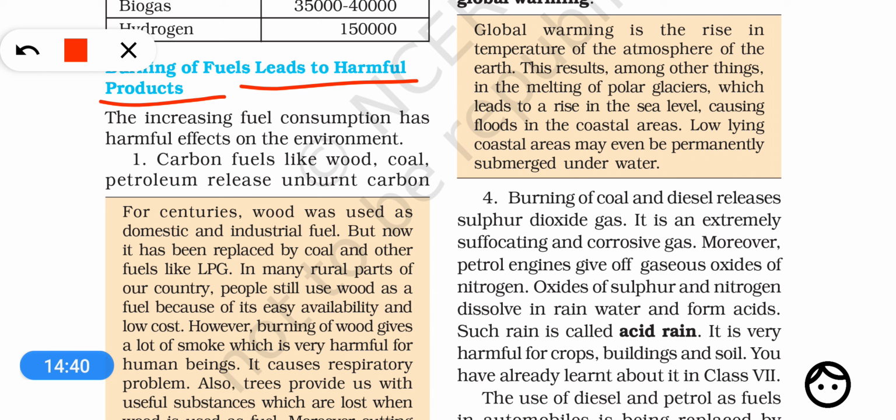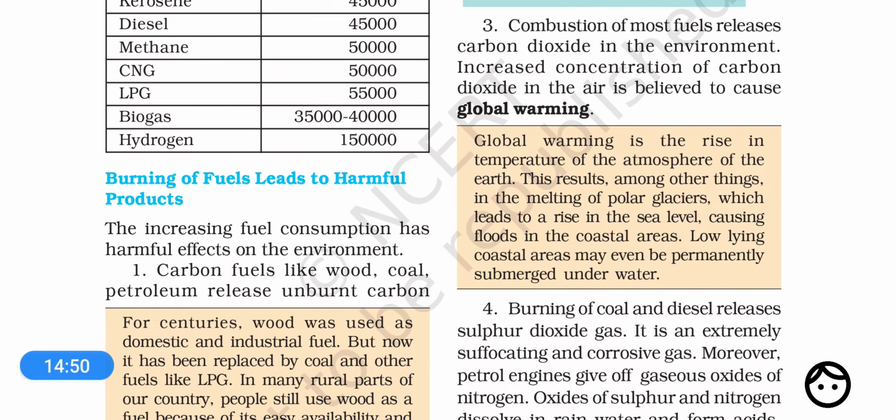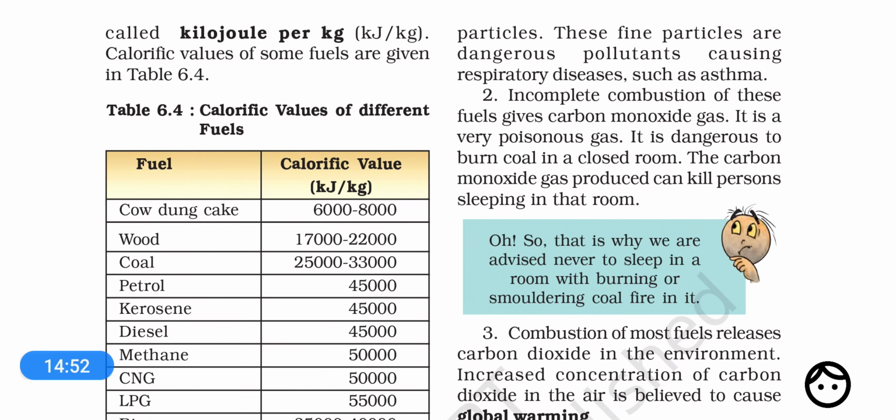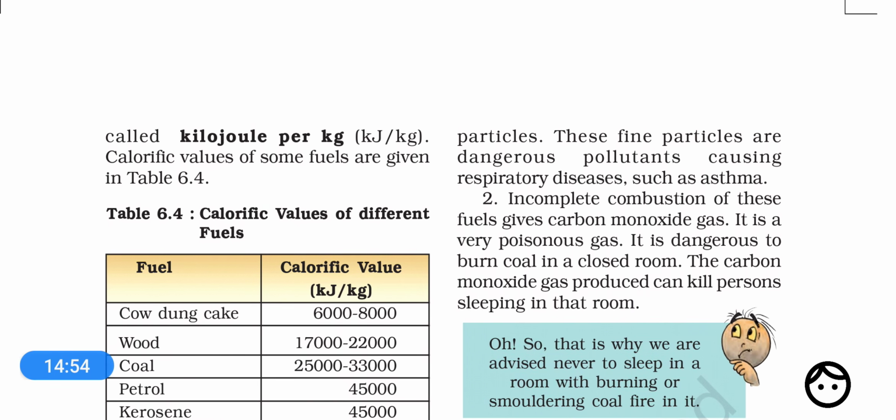For example, when you burn wood and coal, or you burn petroleum, then a large amount of unburned carbon particles, as we have discussed already in the candle flame, are produced. So when you burn petrol, diesel, kerosene, wood, coal, a large amount of fine particles of carbon is produced, and these are very harmful.